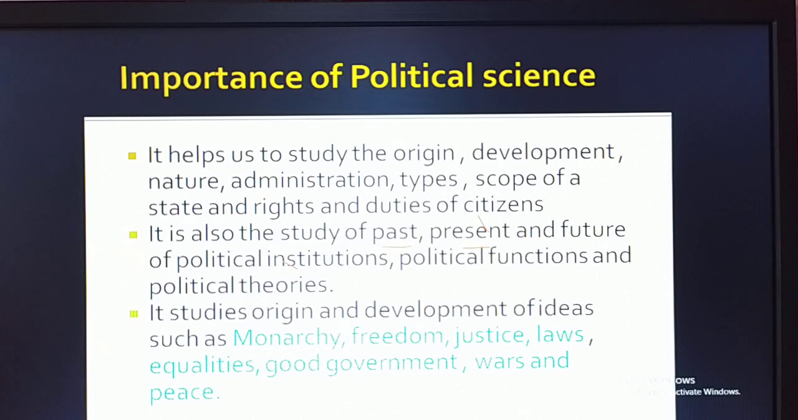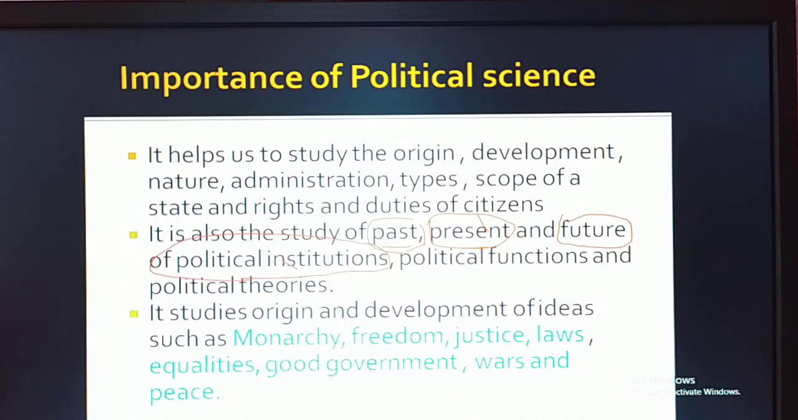Next one, political science is also the study of past, present, and future political institutions. Political institutions like government, the United Nations Organization, legislature, executive, even judiciary. These are called political institutions, and how they worked in the past, how they originated, how they developed, how they are working in the present situation, and how they will be working, what kind of reforms need to be made in political institutions, you can study only in the subject called political science.